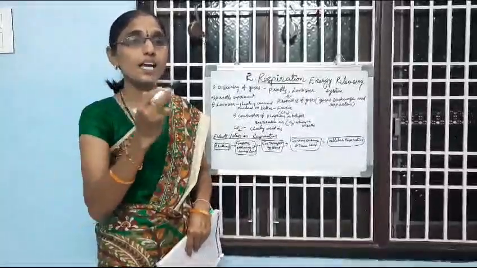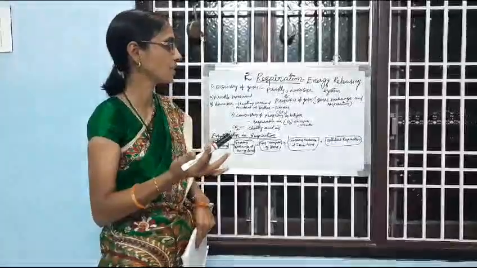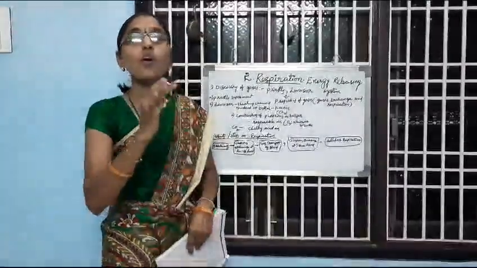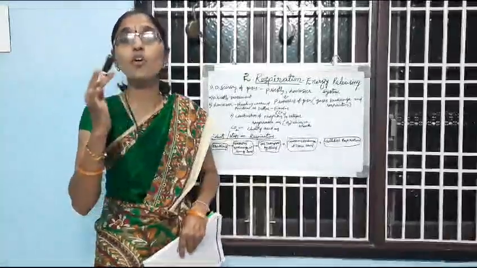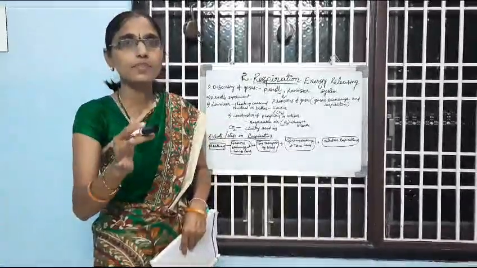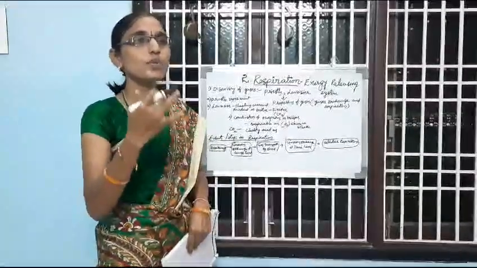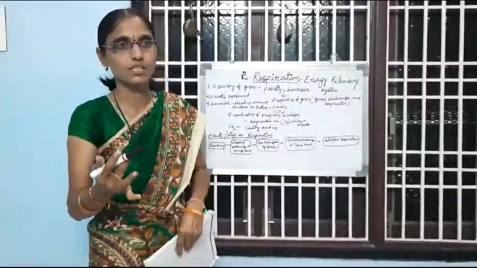It is oxygen. When more oxygen is available, our body utilizes more oxygen and provides the energy.